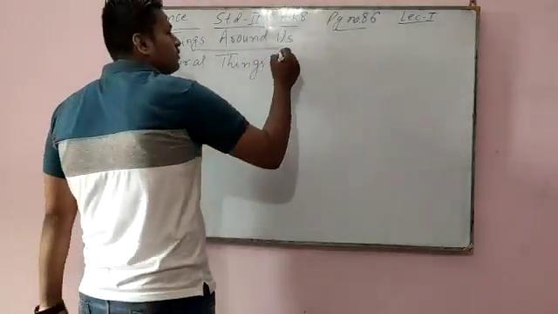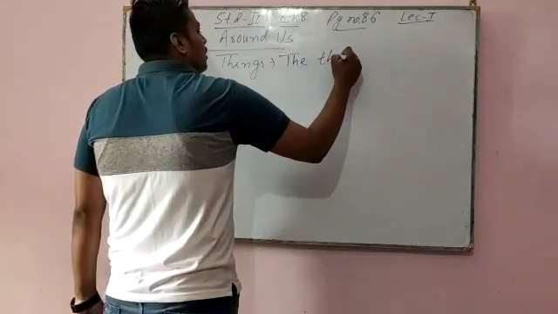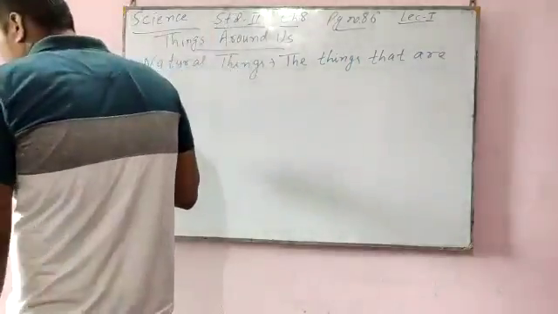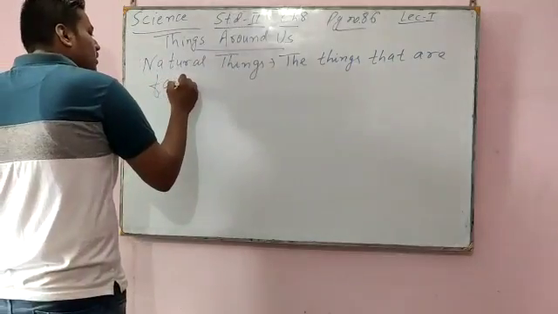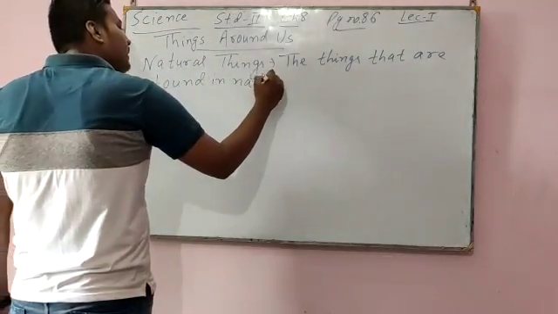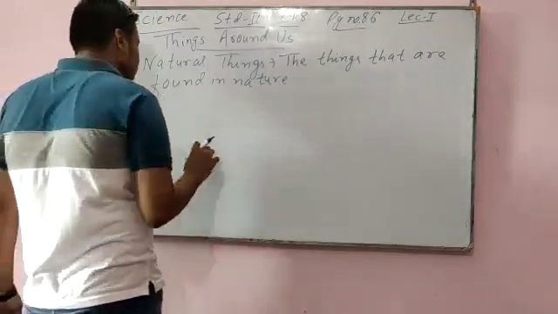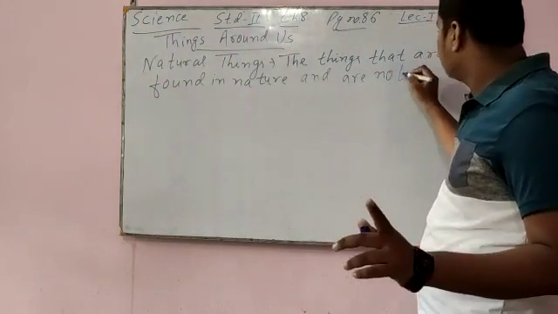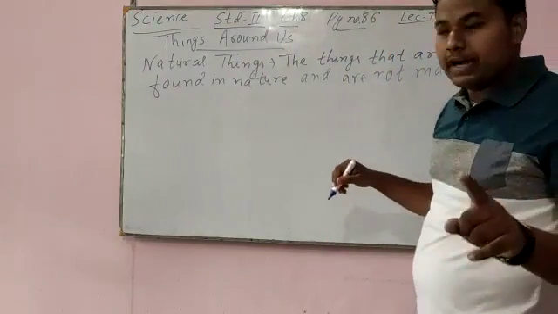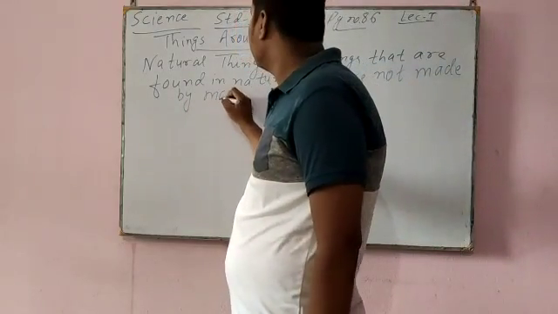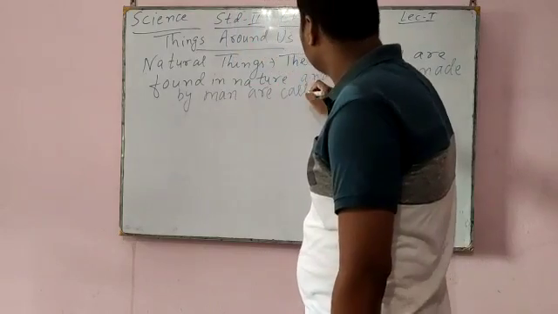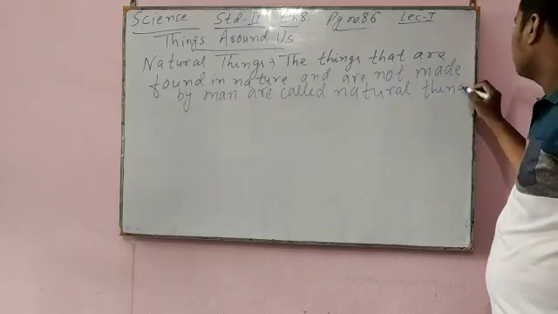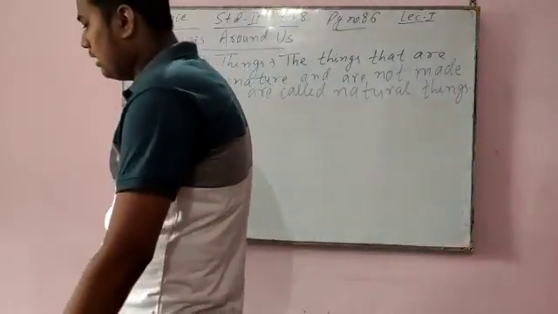So things that already exist in nature and are not made by man are called natural things.